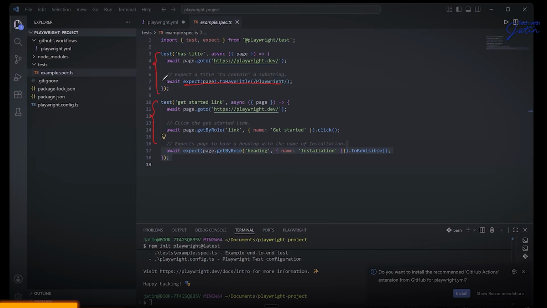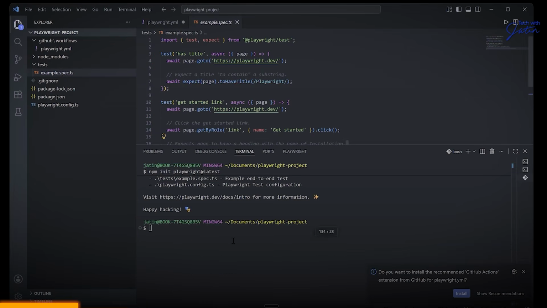Now, whenever we want to run the test over here, guys, there are two ways in which you can run the test. I can run it from the terminal. The simplest and the best way over here is going to be npx playwright.